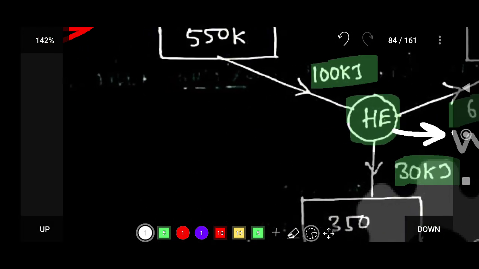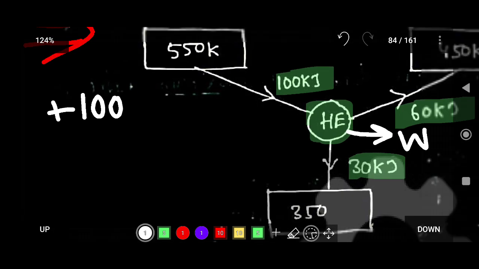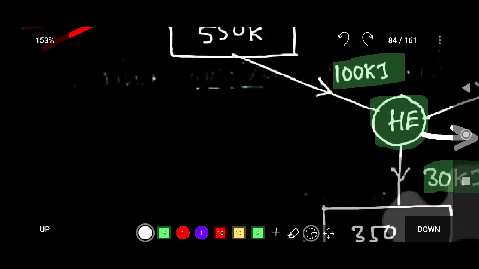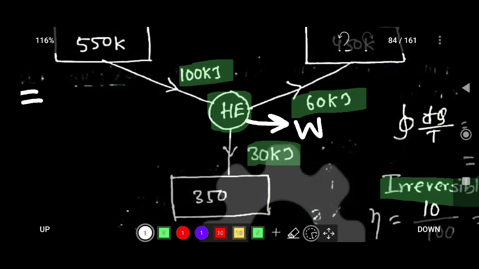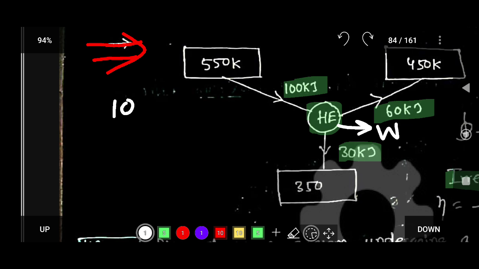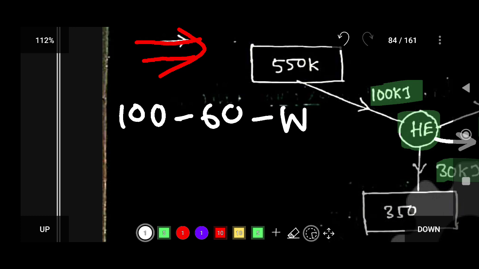If you apply the first law, 100 kilojoule of heat is going into the system, minus 60 kilojoule of heat going out, minus the work going out from the system W, and minus 30 kilojoule of heat going out from the system.